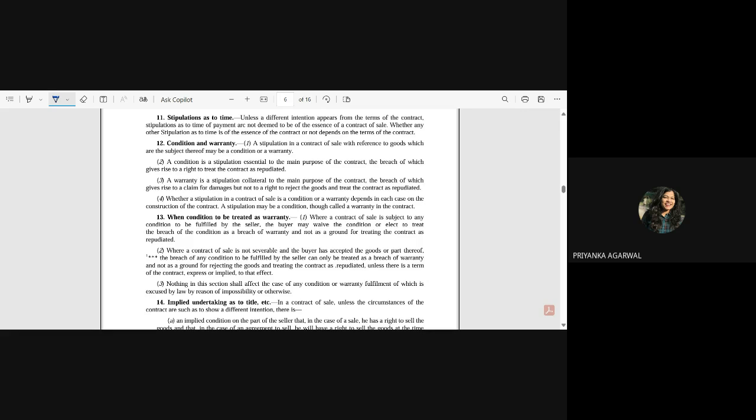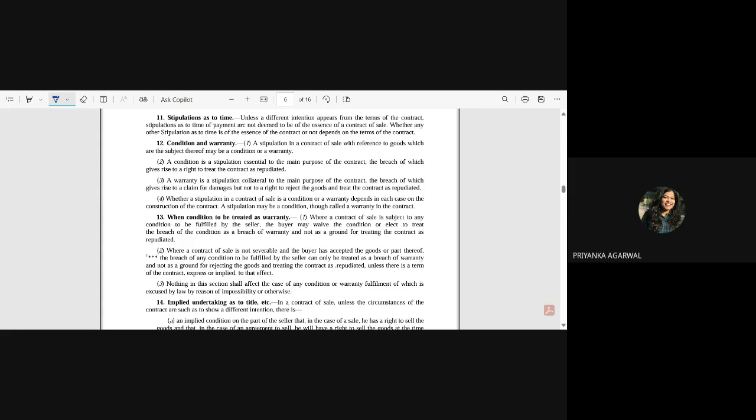So you might tell the seller, okay, I want a car which should be suitable for touring purposes, for a travel agency. But you might also tell that the horn should have a particular sound, or not a loud noise, or something like that. So it might not be so essential for the purpose of purchase. So it is collateral to the main purpose of the contract. So what is very essential is your condition, but what is collateral to the main purpose of the contract is your warranty. Okay, so now we'll read the section and see what it says.